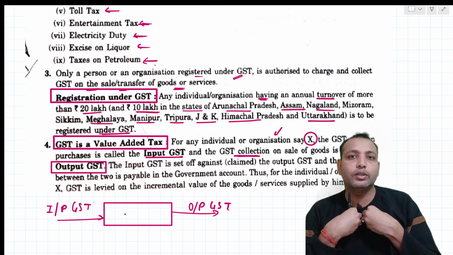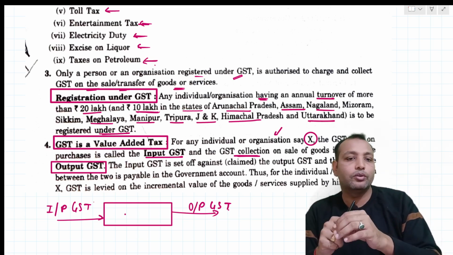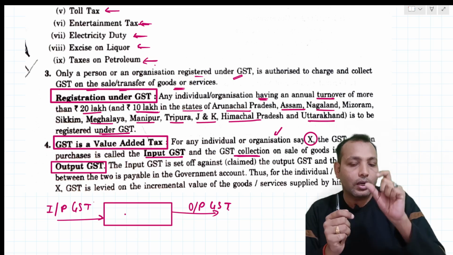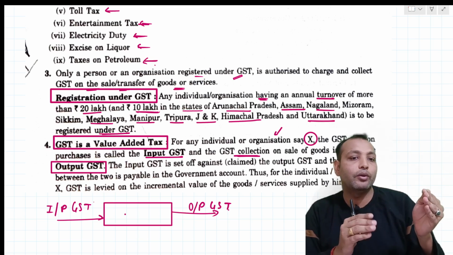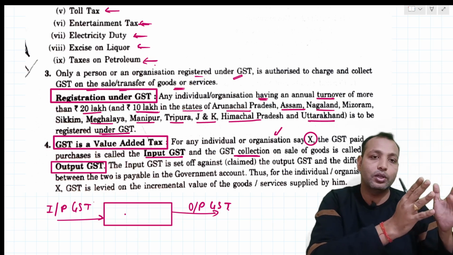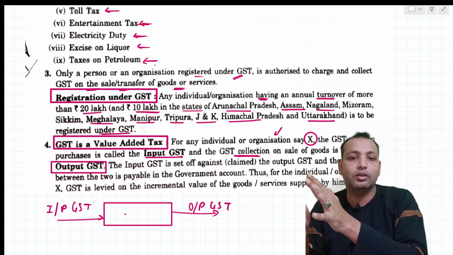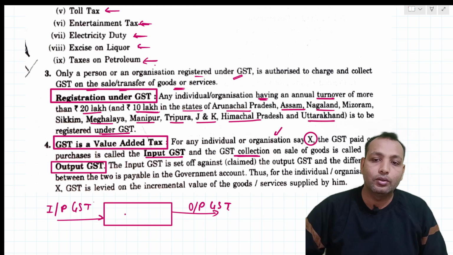If we are purchasing something, we need to pay the amount, and in that amount a percentage of GST will be there. That also we need to pay. So the GST paid on purchase is called input GST. He is purchasing something, so he needs to pay the input GST. Now he is selling that same thing, so he is collecting the GST, which is called output GST.